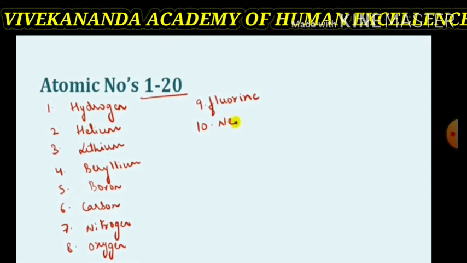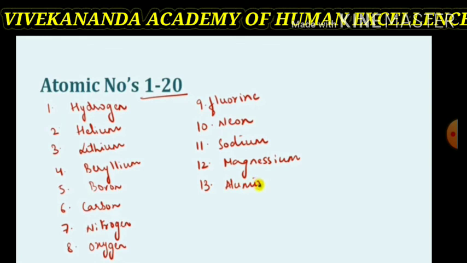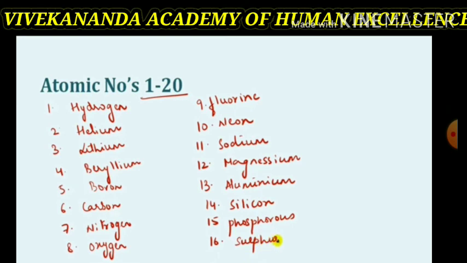Atomic number 10 neon. Atomic number 11 sodium. Atomic number 12 magnesium. Atomic number 13 is the aluminium element. Atomic number 14 is the silicon element. 15 is phosphorus. 16 is the sulfur element.